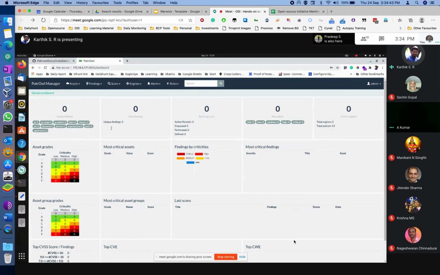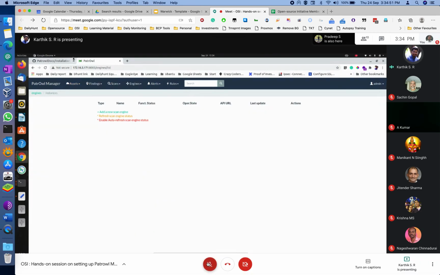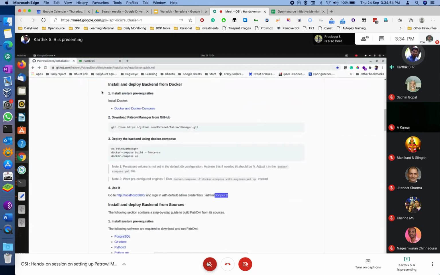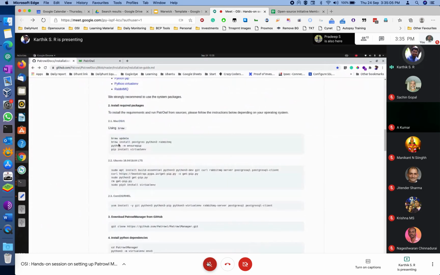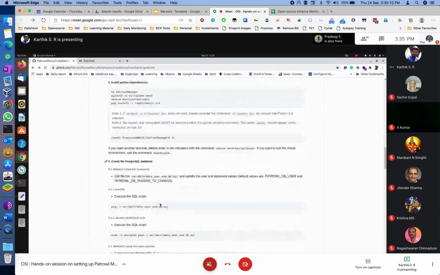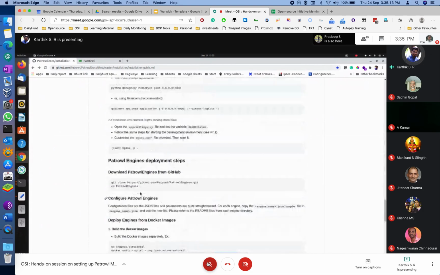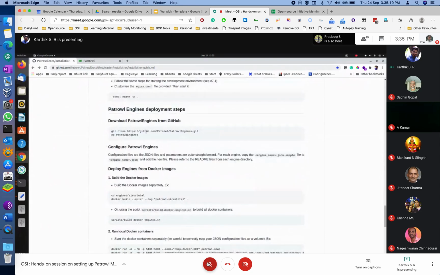Okay. The thing is right now, Patrol Manager is up, but we don't have any engines to scan the vulnerabilities. There are 0. First we'll install the engines, then we'll add them to this Patrol Manager. If you want to deploy the backend from sources, you can install following this command, or else you can use Docker. Next we'll go for the Patrol engine. I'm downloading the Patrol engine from the Git repository.